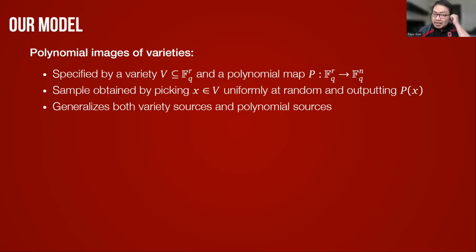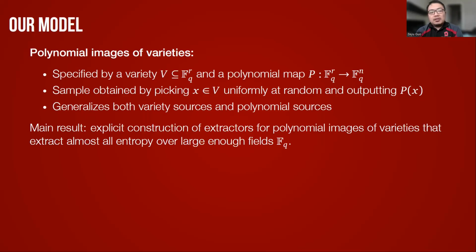So this class is the common generalization of both. Our main result can be informally stated as follows. We obtain an explicit construction of deterministic extractors for polynomial images of varieties that can extract almost all the min-entropy over large enough finite fields F_q.